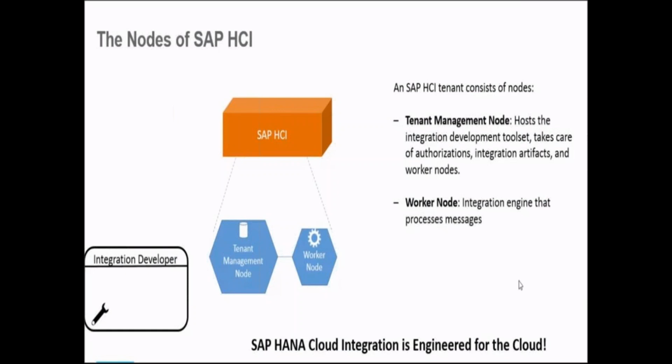Think of your tenant management node as the hard disk of your computer where everything is saved: your artifacts, your configurations, your URLs, your senders and receivers, your administration tasks. Everything is saved on the tenant management node. And the worker node is your RAM, random access memory.